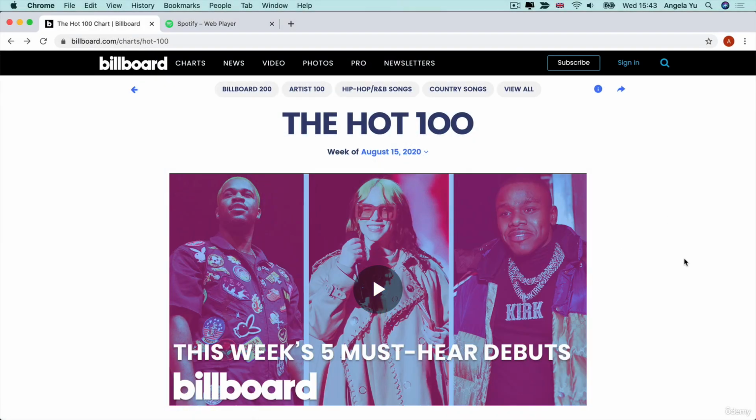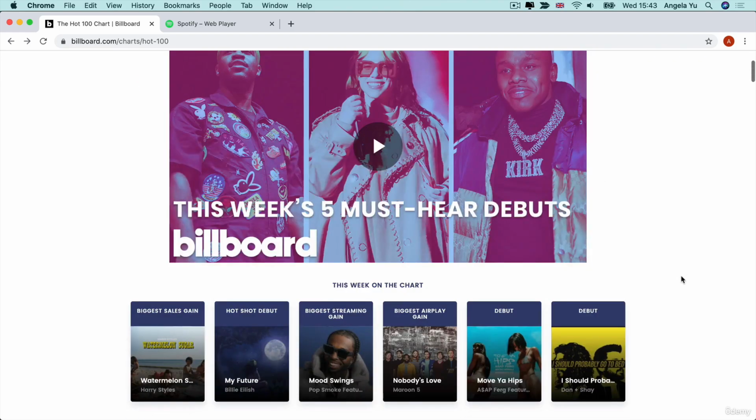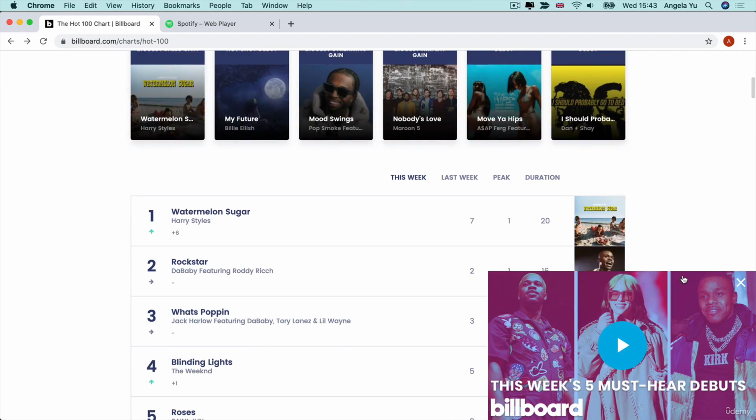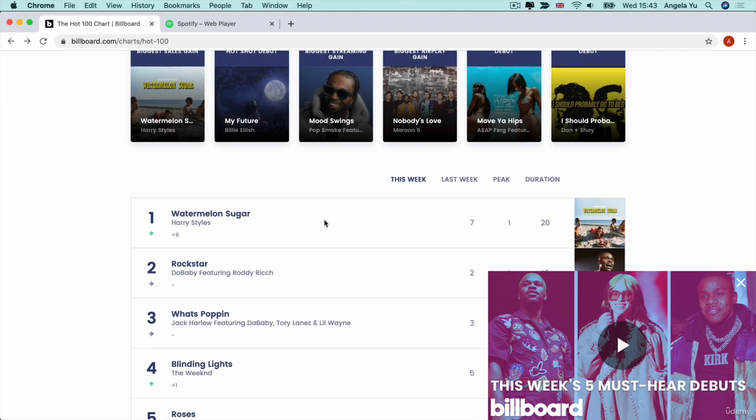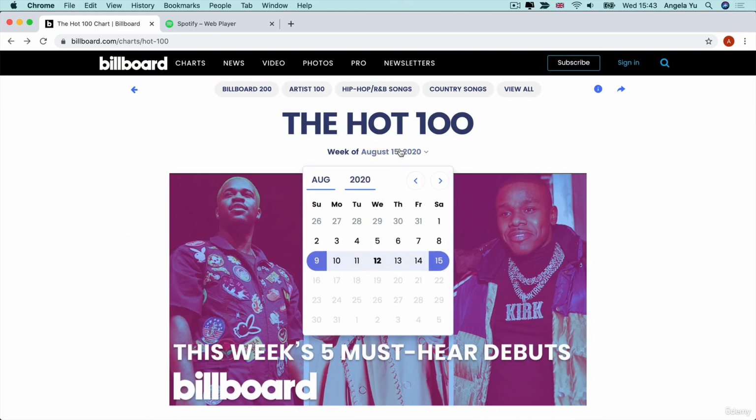Billboard compiles a list of the top 100 songs. So these are the most played songs during a particular week. And if you go to charts/hot 100, you'll see it for the current week. But there's also a feature where you can change the date to any date in the past 20 years.